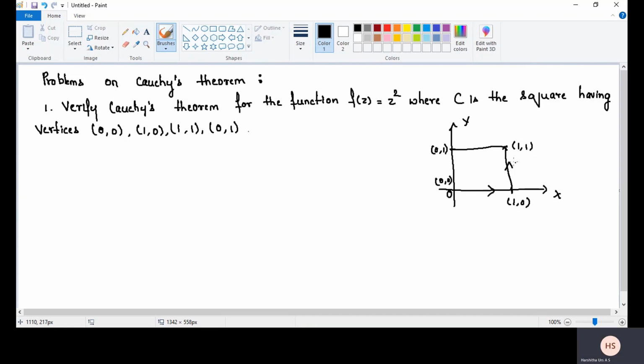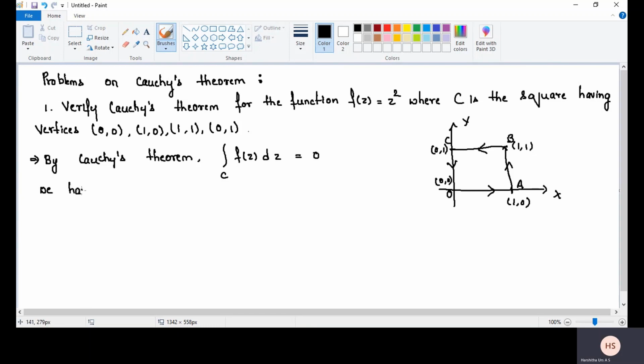Direction: this is O, A, B and C. By Cauchy's theorem, the integral over the curve C of f of z dz is equal to 0.